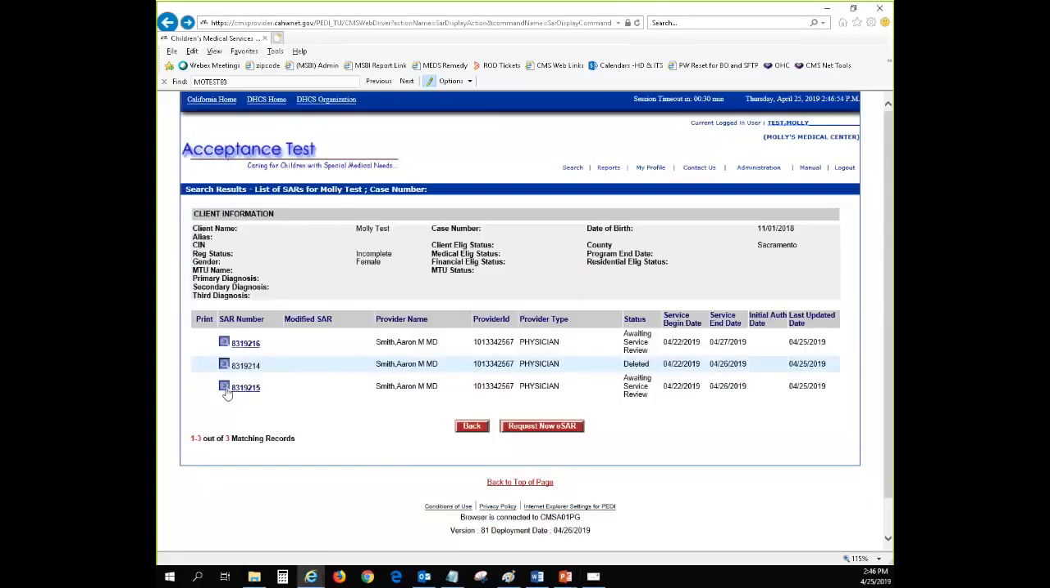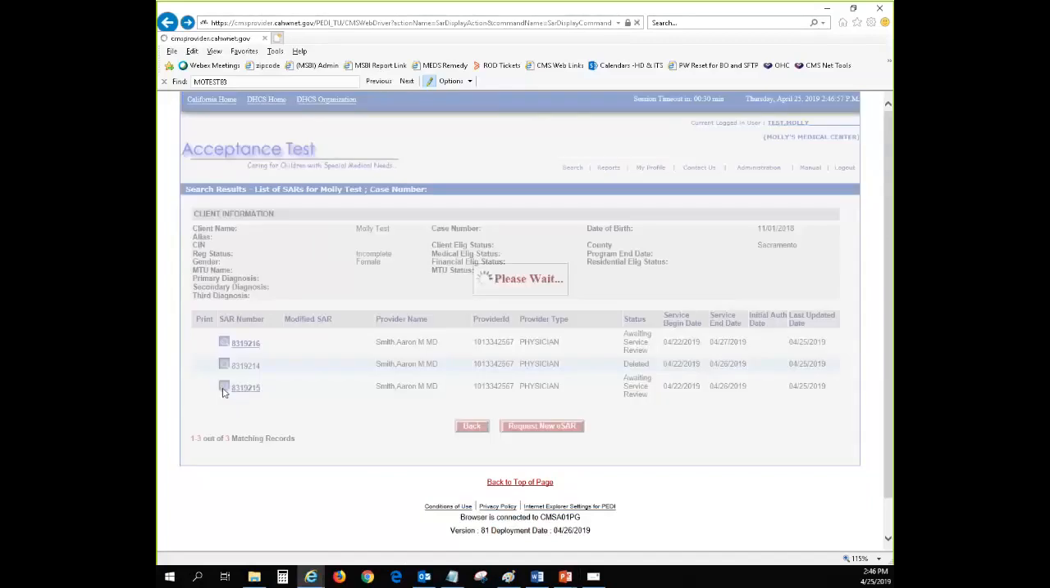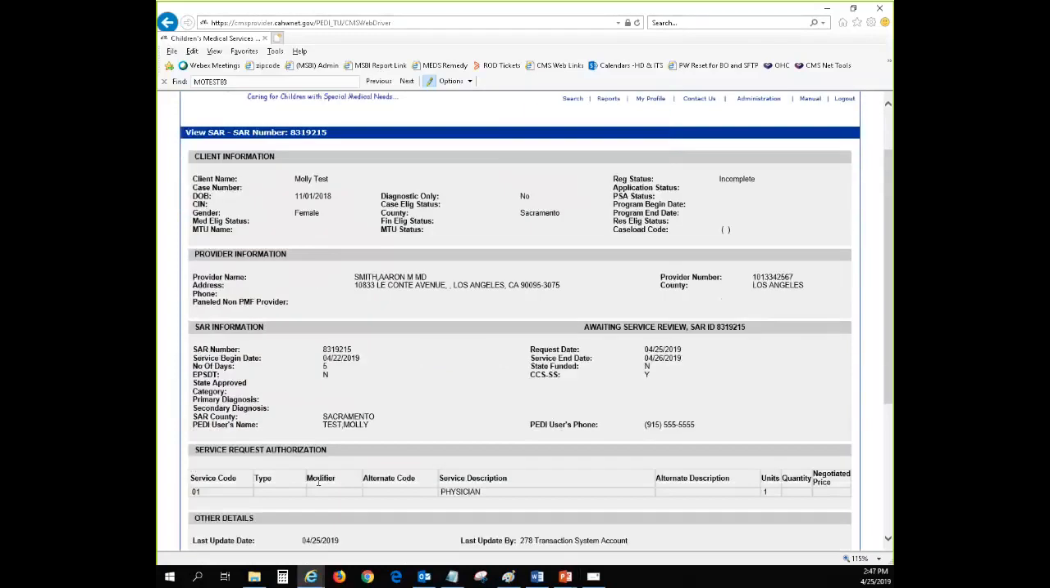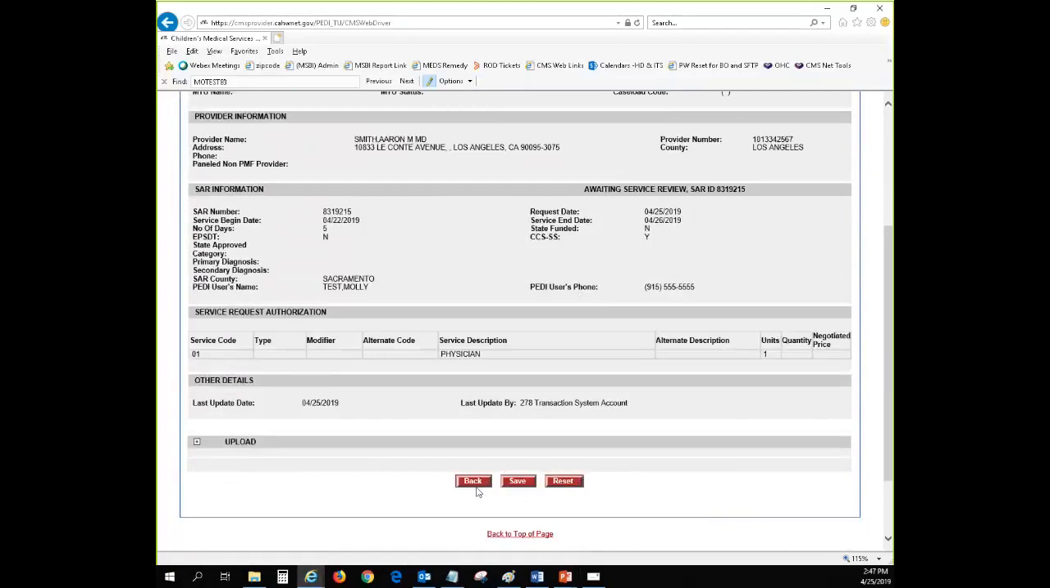And here's the example of the new one that got replaced. So like I mentioned, it's the same provider, same client, same begin date, same end date, but my service code, even though it was different, the system actually treated it as a duplicate request and deleted my prior one and replaced it with this new one.